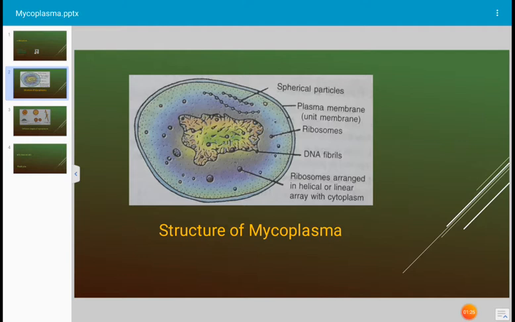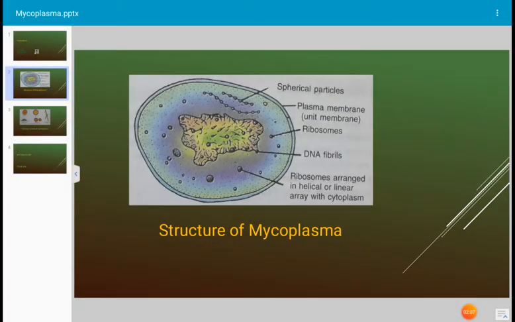At that time the disease was highly contagious and widespread in several parts of Europe, even in the 19th century, that is during 1898. The disease-causing organism of cattle was different from bacteria. The French scientists gave the name pleuropneumonia-like organism, or PPLO, to the organism responsible for causing pneumonia disease of cattle.